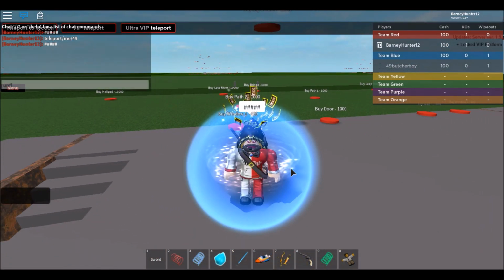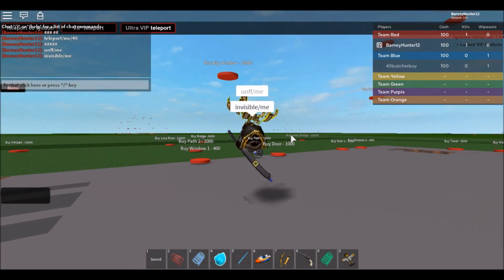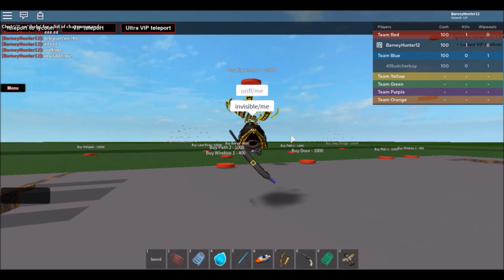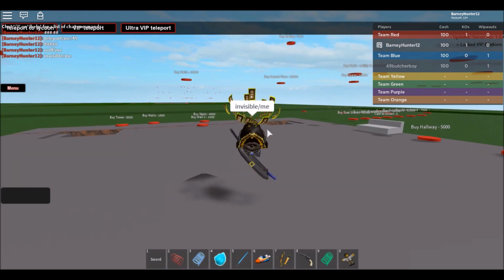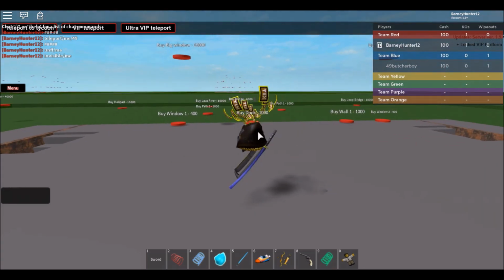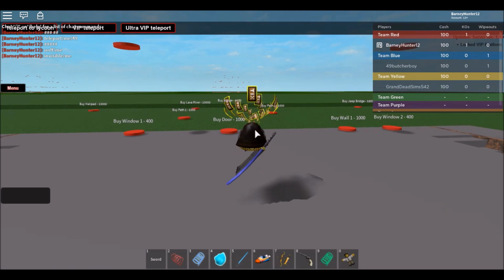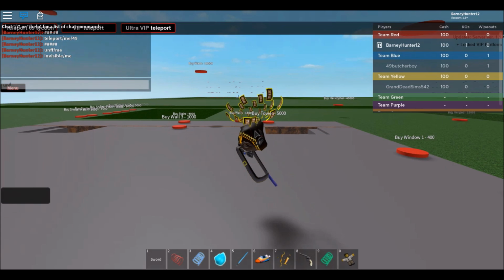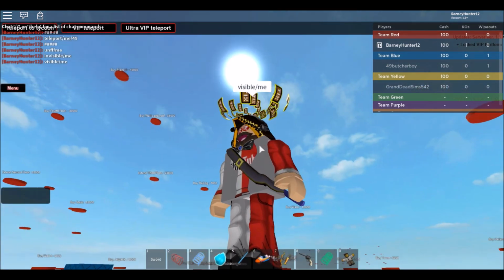So here's what I would do. I would do invisible me. Well, my hats are still showing, but back then, I didn't wear as many hats as I do today. So I would just take off my hats, if they did show, and I would go around to other bases, teleport to them, and just start killing them over and over again, and they couldn't see me, so they had no way of knowing where I was. So, that was a thing a long time ago. Let me do visible me. There we go. Oh, and this would happen all the time, too. You would get this torso on you like this.